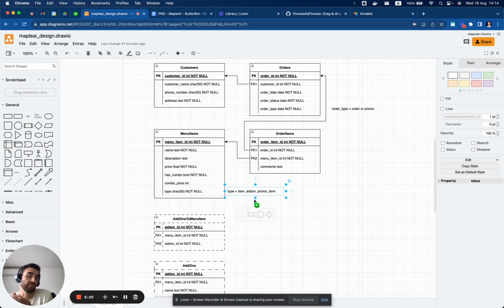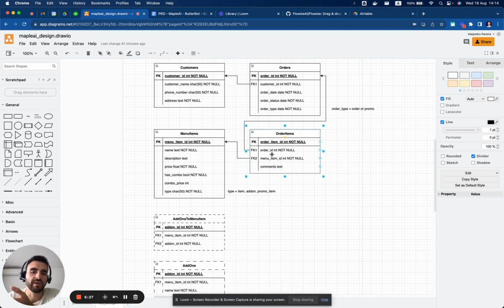And if the customer wants to add bacon to that hamburger, finally what will happen is we will have a hamburger item as an ordered item, and then a bacon item as an add-on. So we will have the two separate items, and that way the flexibility is we can have as many add-ons as we like.